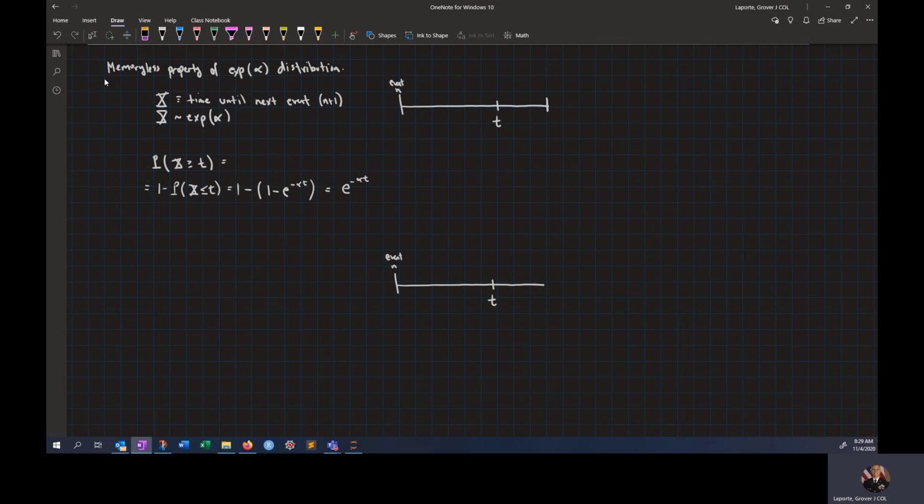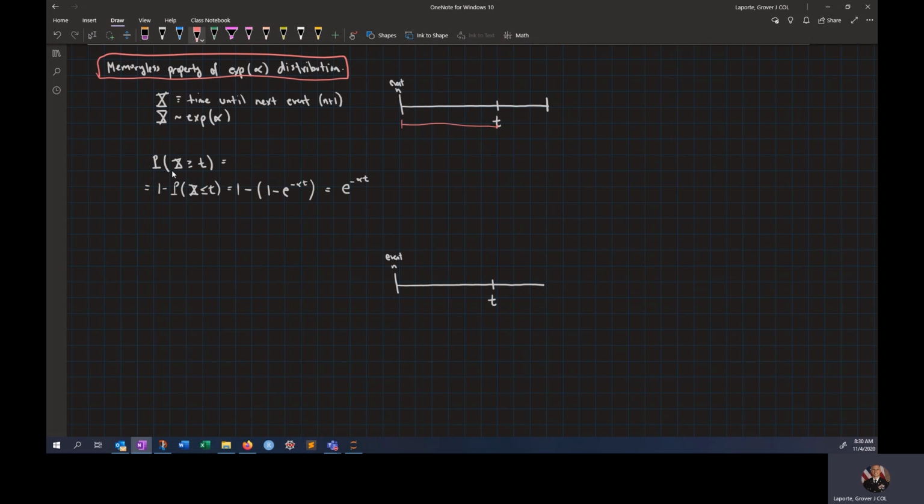And so this is what we're talking about for a couple minutes, so you understand. In this scenario, I want to find the time until the next event. That's going to be my random variable. We have event N occurred, and I want to know the probability that the next event occurs within that amount of time. So we're going to say that X is exponential alpha.